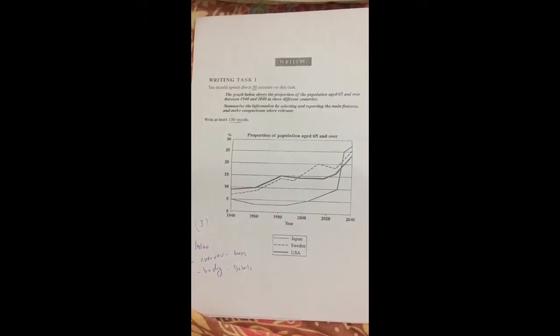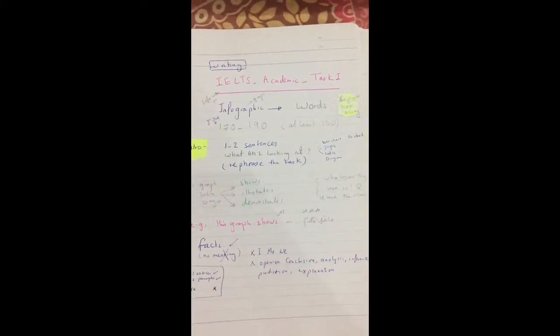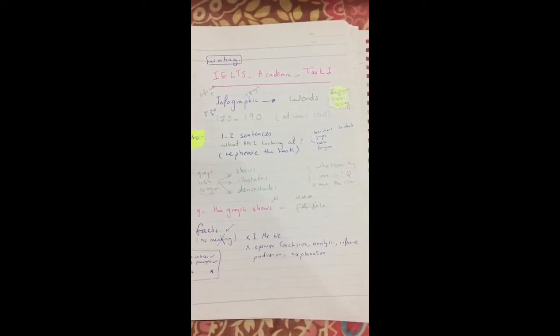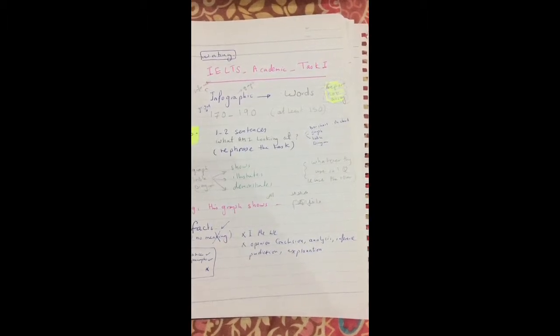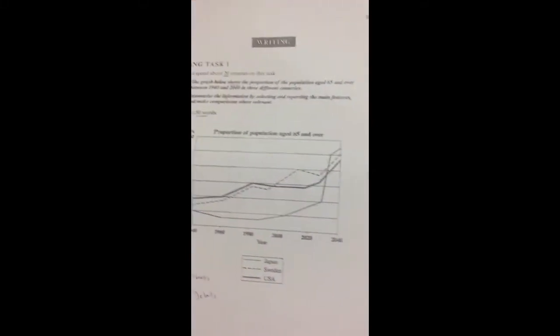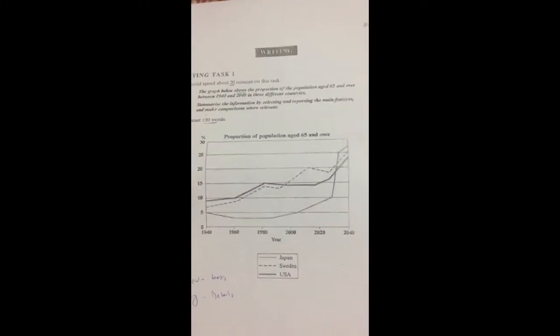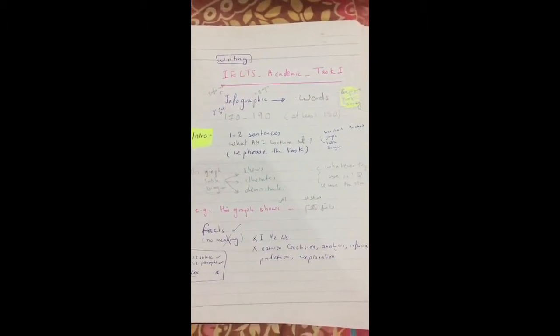Writing task 1. We will talk now about the writing IELTS academic task 1. It's an infographic. What's the meaning of infographic? Information graph. So there will be a graph, as we can see, that we will convert into words. It's only a report. It's a report, not an essay.